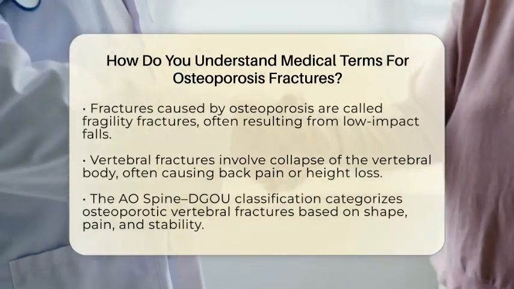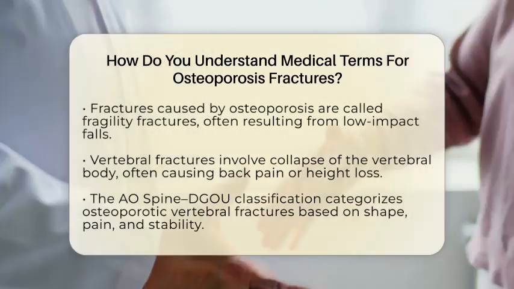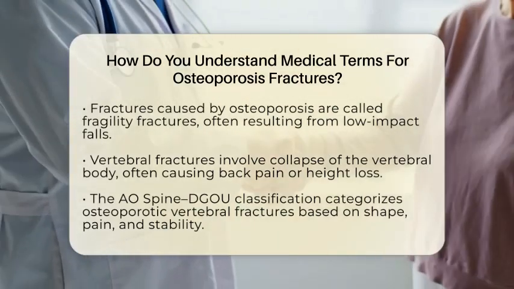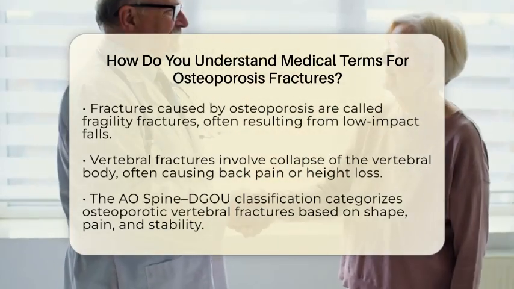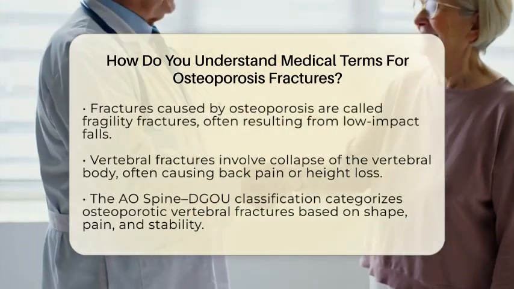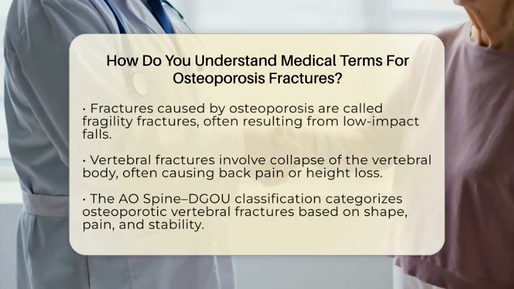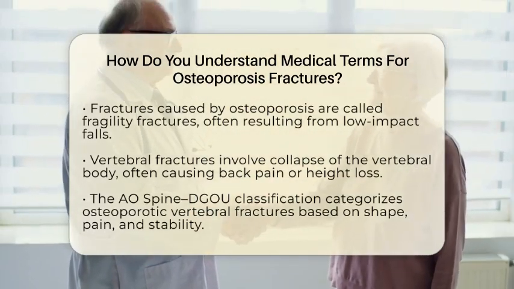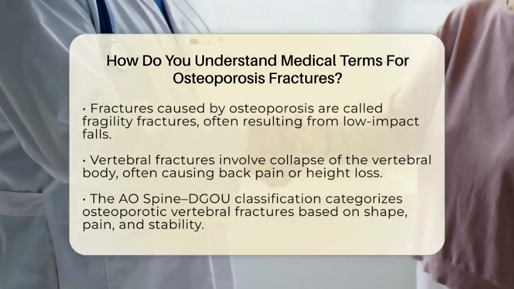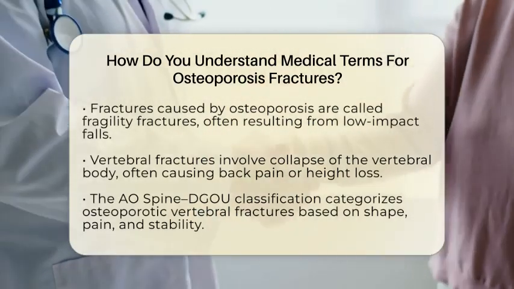Medical professionals classify these fractures to help decide the best treatment. For vertebral fractures, a system called the OF spine, DEGU osteoporotic fracture classification is used. It groups fractures into categories based on their shape, how much pain they cause, and how much the person can move. For example, some fractures are mild and stable, while others are more severe and might need surgery.